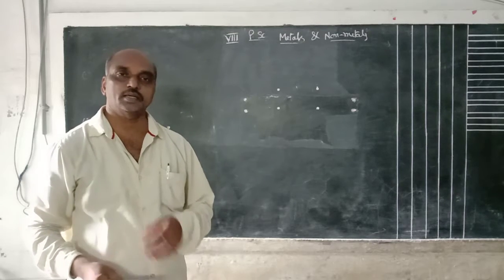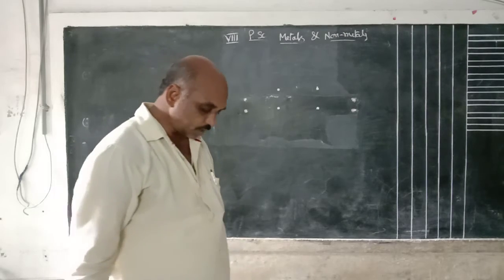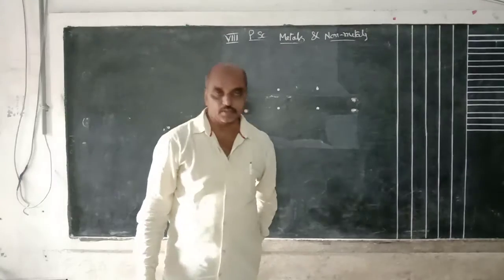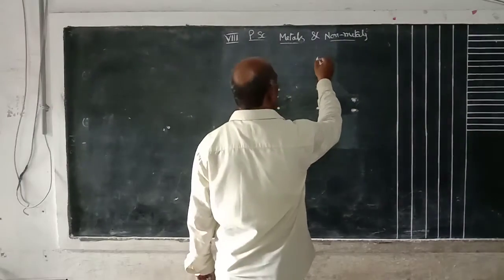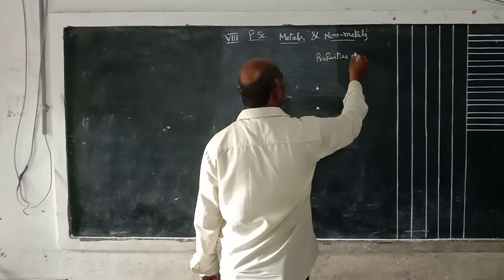In the last class, we already discussed metals and non-metals. Some are called metals, some are called non-metals. How can you say which is metal? The metallic properties are different. Properties of metals.